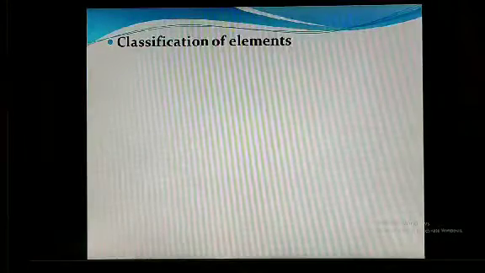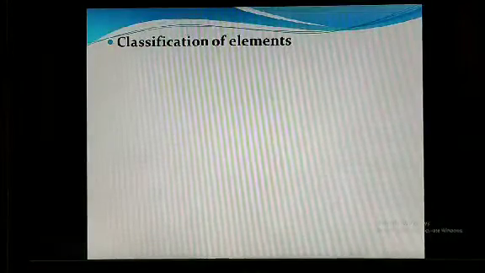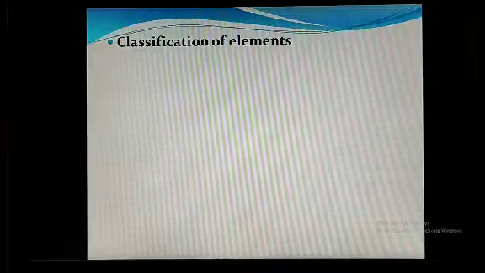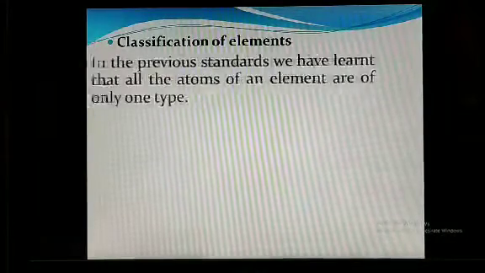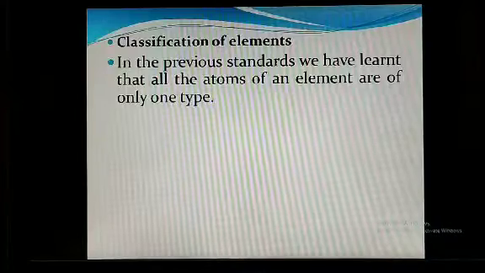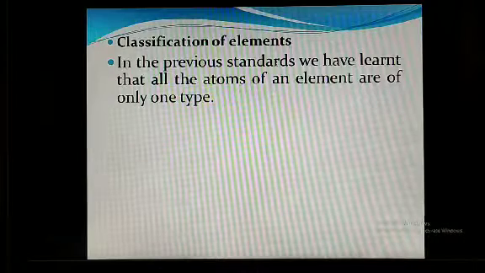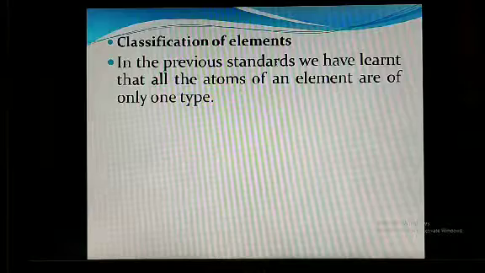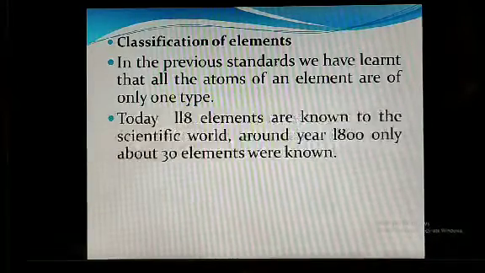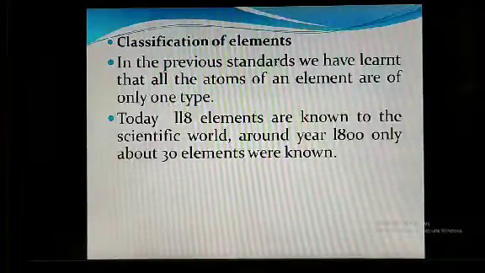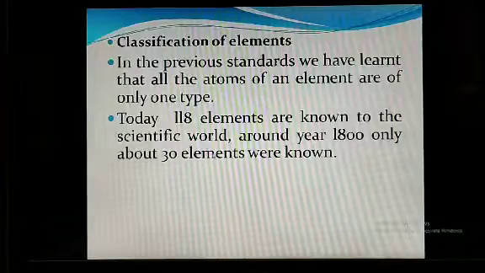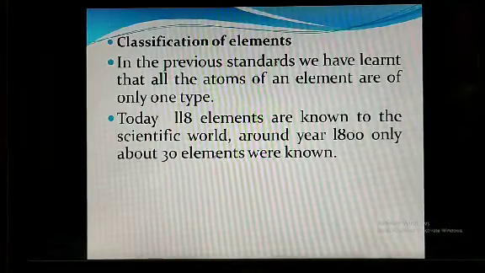Now we are considering the classification of elements. In the previous standard we have learned that all the atoms of an element are of only one type. Today 118 elements are known in the scientific world.